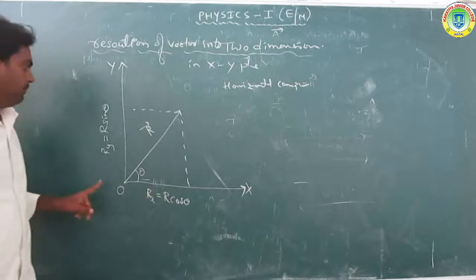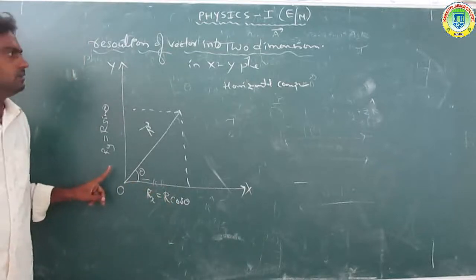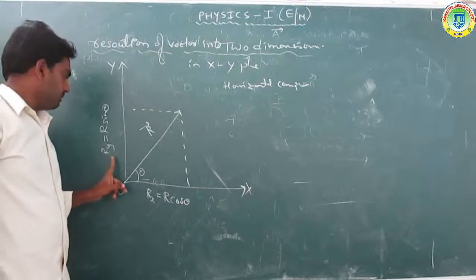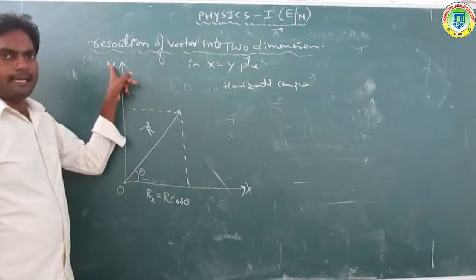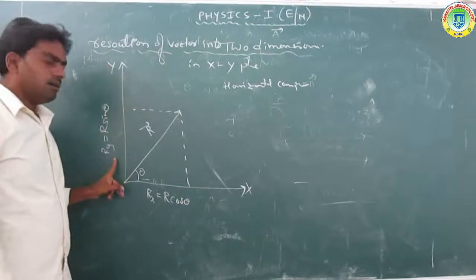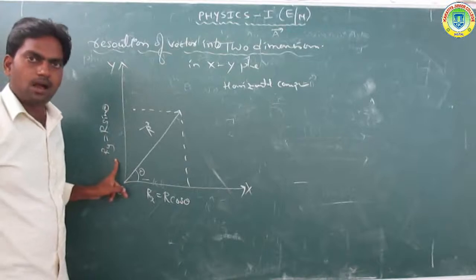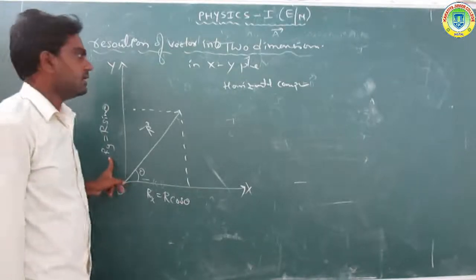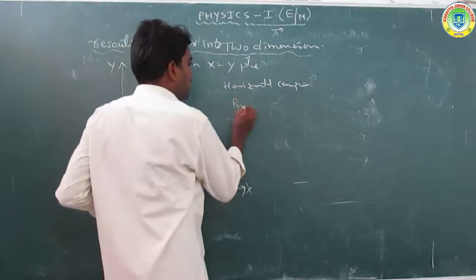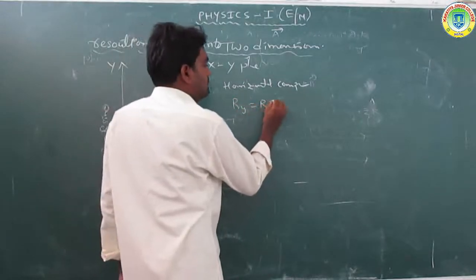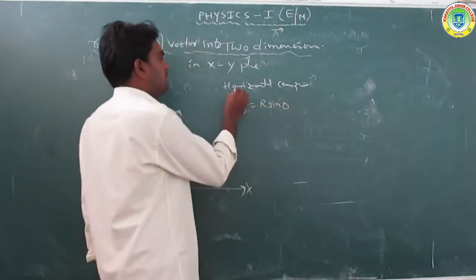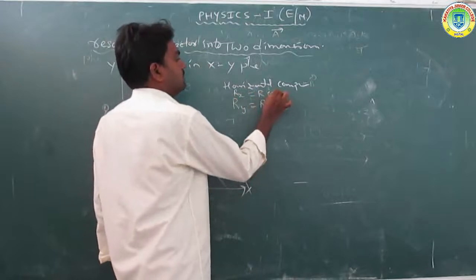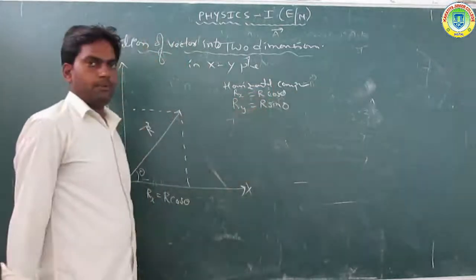Same pattern here. The vertical component is the projection along the y direction, also called the vertical component. The vertical component Ry is equal to R sin theta, and the horizontal component Rx is equal to R cos theta. These are the two components.